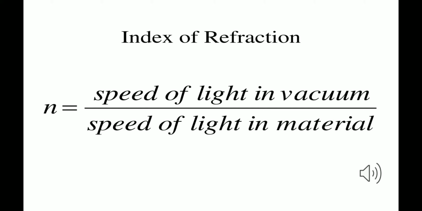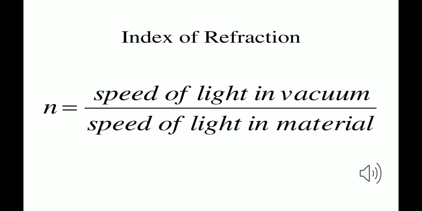So to calculate the refractive index of any definite pair of media, we know the formula as sine i upon sine r, for which we have to do the experiment and calculate the angle of incidence and angle of refraction. Now, if that is not done, there is one more formula given for calculating the refractive index of a definite pair of media: the speed of light in vacuum to the speed of light in the material is known as the refractive index.